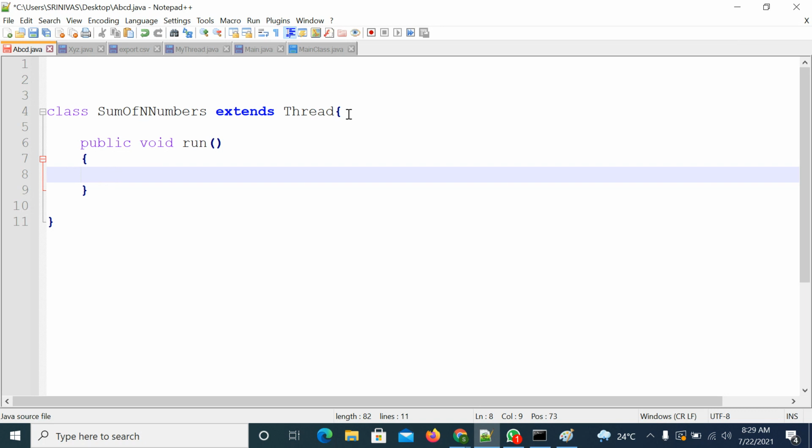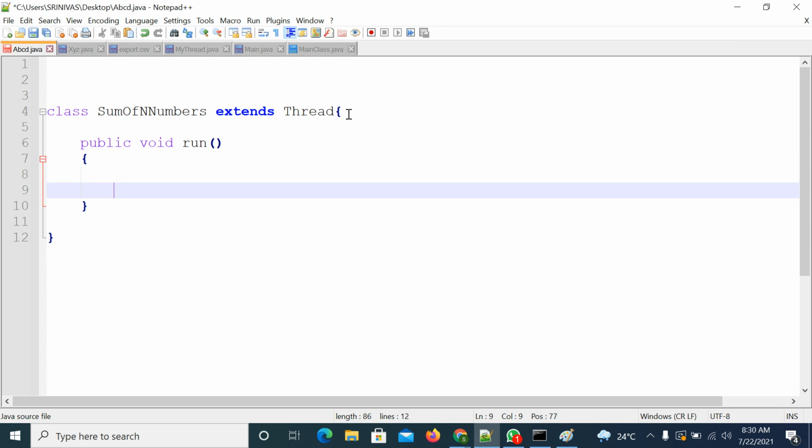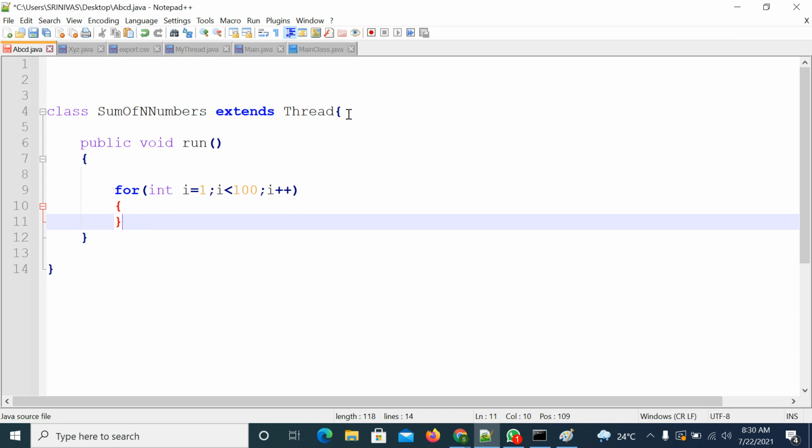What is my business logic? Need to calculate the sum of n numbers. I hope you already know this logic. Use a for loop, from 1 to n. I'm not reading the input from the keyboard. I'm trying to calculate the sum of 1 to 100 numbers, so i less than or equal to 100, i plus plus. Then I need to calculate the total.